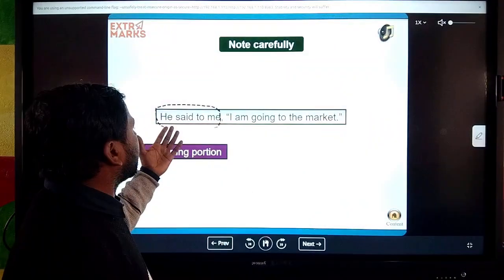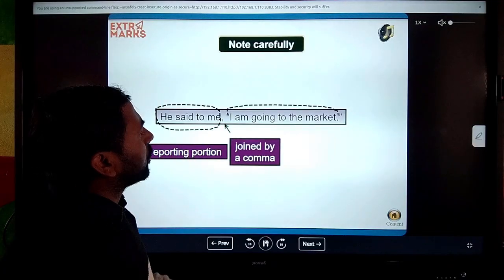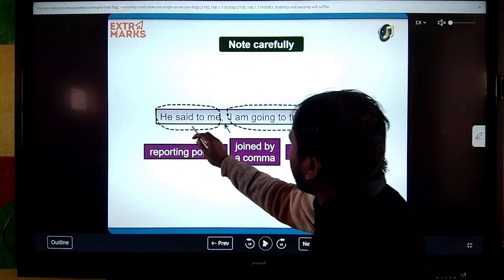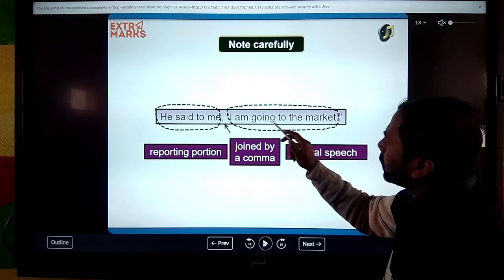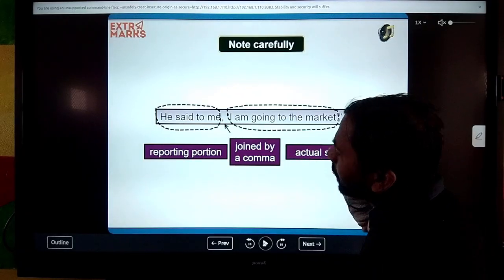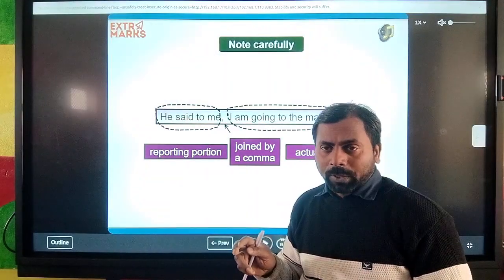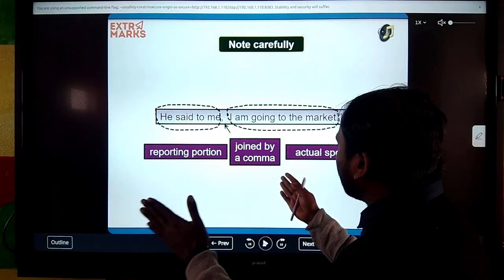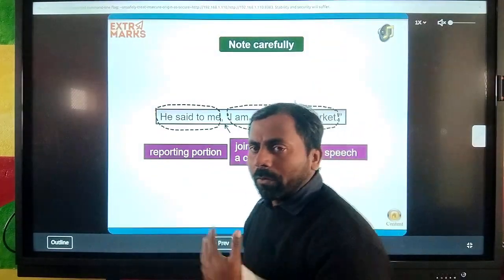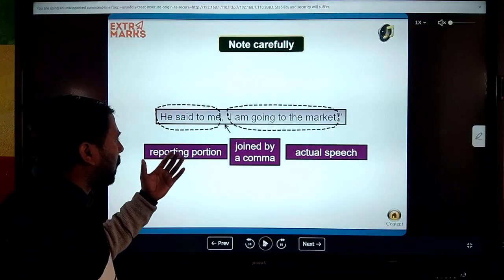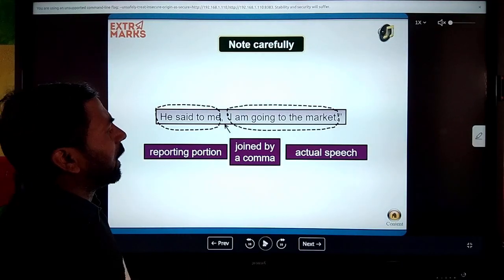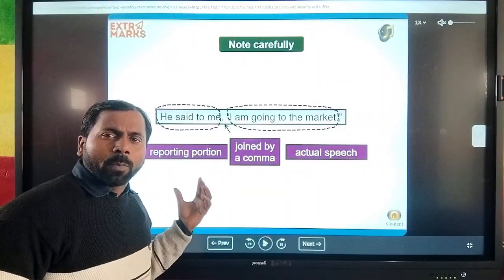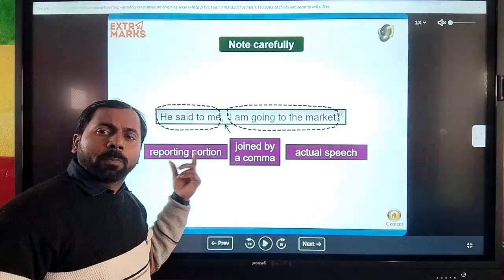Someone is saying, like, he said to me, "I am going to the market." Now this person is saying that I am going to the market. So this type of statement is direct speech. And this direct speech is divided into different parts. Look here, in which kind of parts? The first part is the reporting portion, or we can also say the reporting verb.